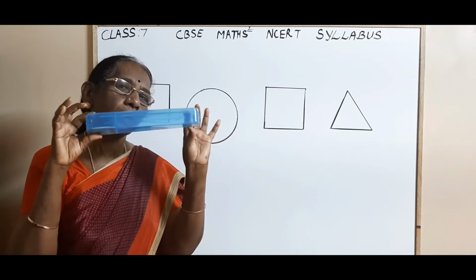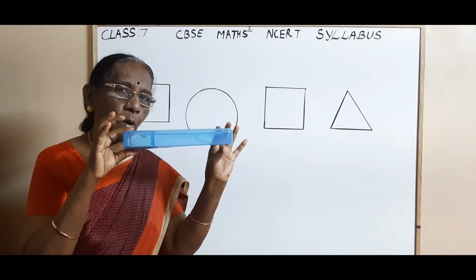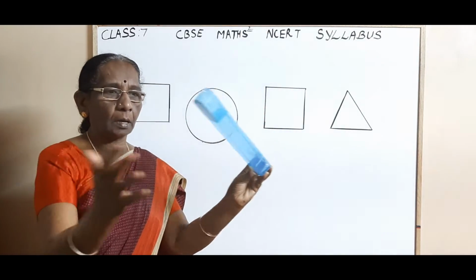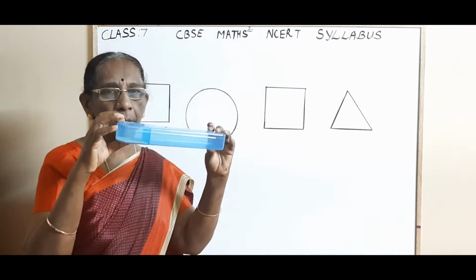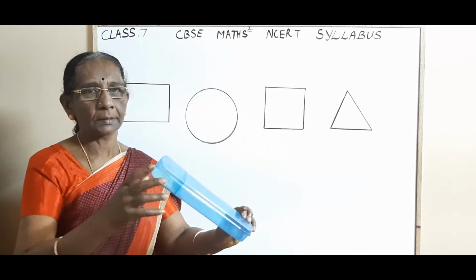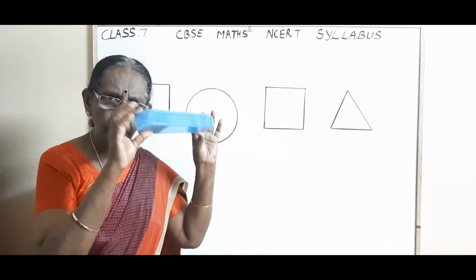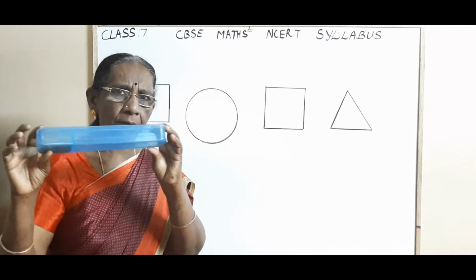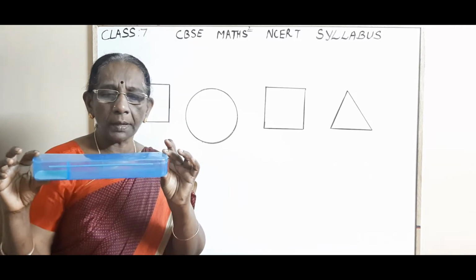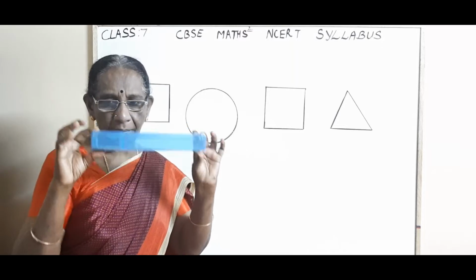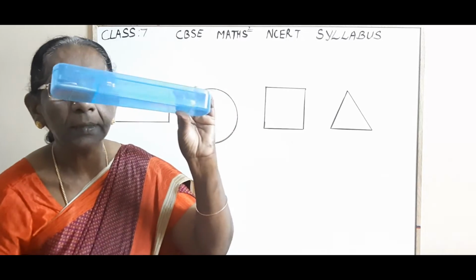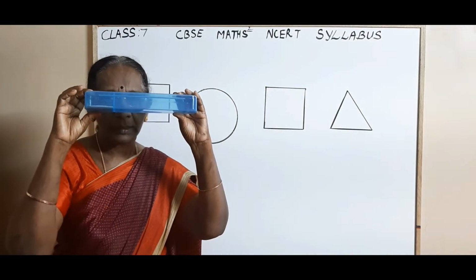Or if you want to keep this in a big box, or on the table or chair, it needs some space. So this is called a three-dimensional shape.